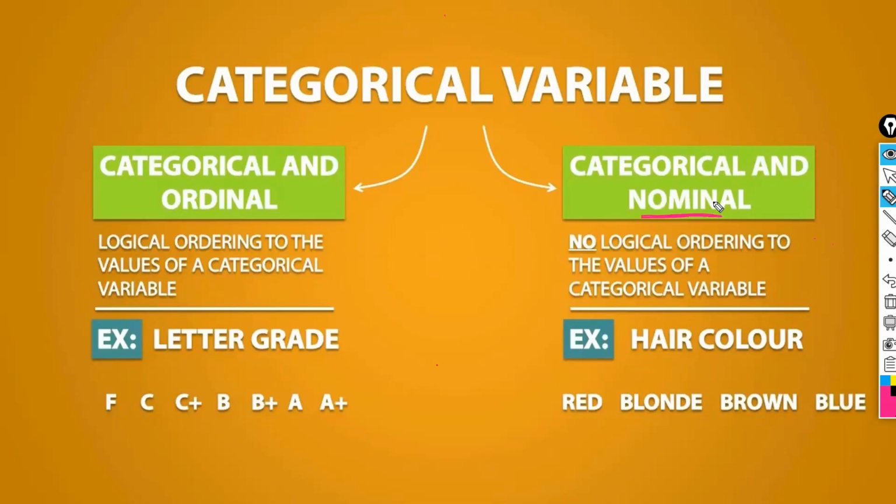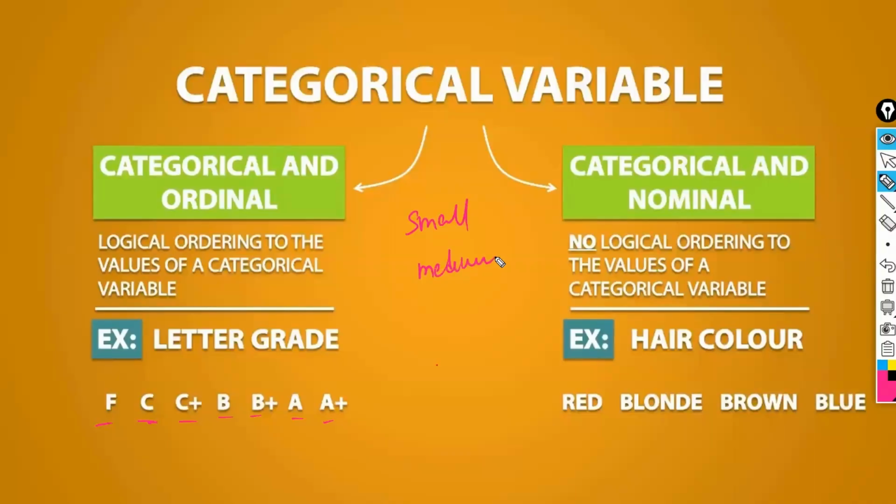Similarly, ordinal data means there is some order. For example, letter grades. If only letters are there, then it is nominal. But with the word grade, the grade makes a difference. When compared to F, C is better. When compared to C, there is C plus, B plus, A and A plus. This is universal for everyone, not only for you or for me. When compared to small, medium is a larger size.